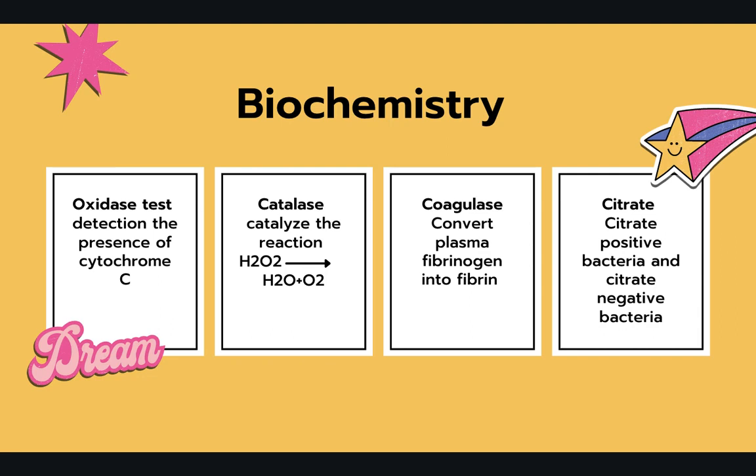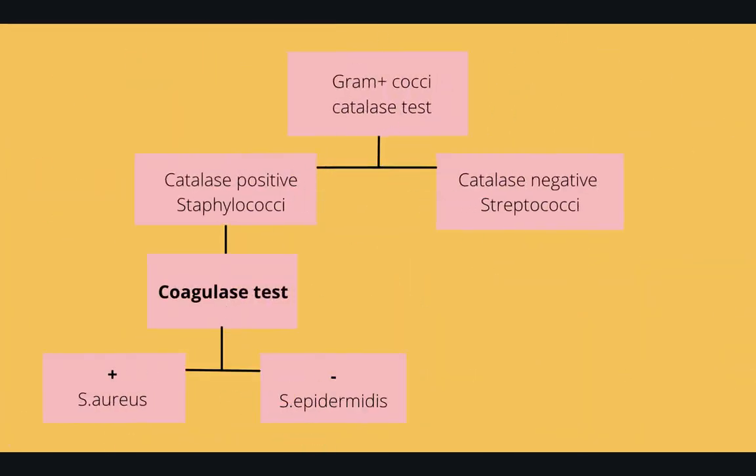We also have the coagulase test, for the enzyme that is produced by a specific type of bacteria to coagulate the plasma of blood. We also have the citrate test to identify citrate positive and citrate negative bacteria. So we have other biochemical tests that are used to identify the bacteria, and we can run such biochemical tests either by using standardized kits or by using standardized machines.